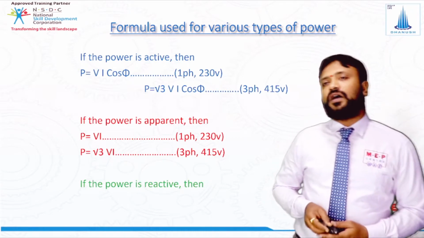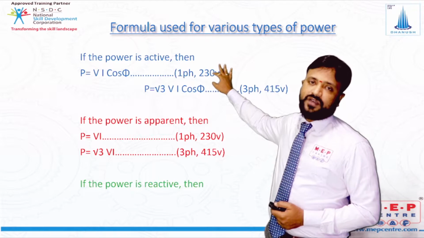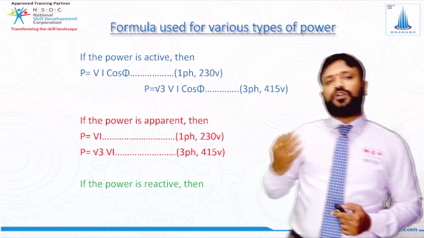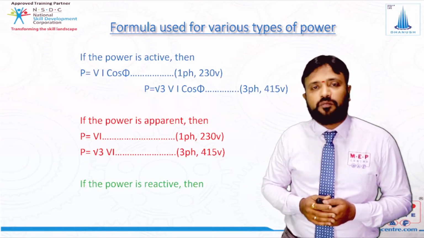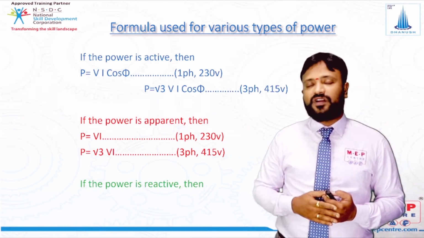So if the power is active, the value of cos phi is always taken as 0.8, okay, because by default the power which you're going to get from the government will have a default power factor of 80%, that is 0.8 as the power factor. We always take 0.8 as the power factor and we calculate the current.